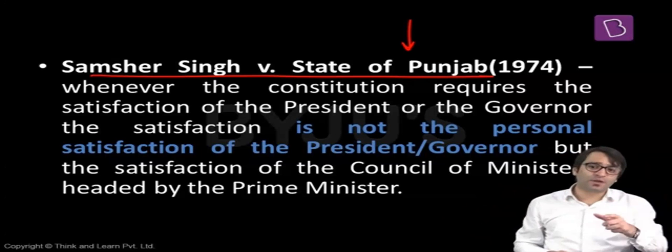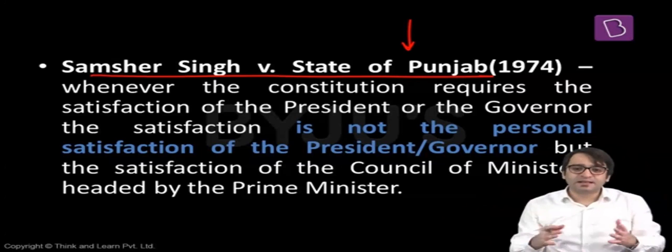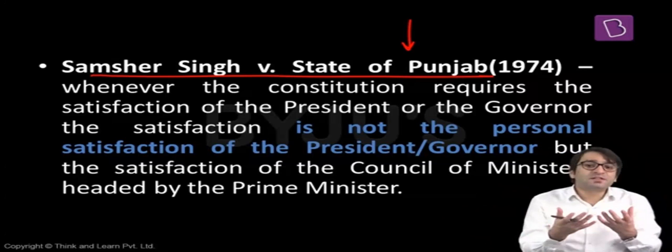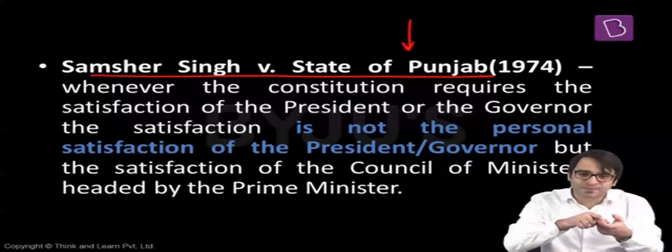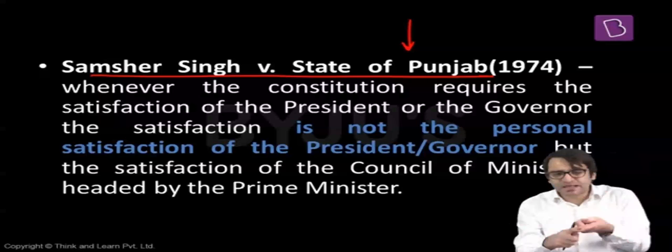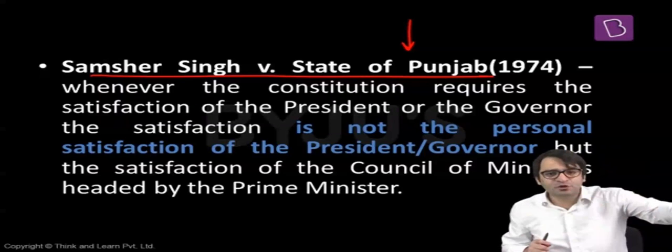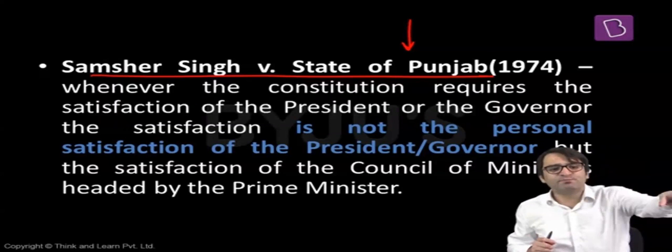of India. The Supreme Court in Shamsher Singh versus State of Punjab made it clear that it is not the personal satisfaction of the President. It is the satisfaction of the Council of Ministers headed by the Prime Minister. That means unless and until the Council of Ministers headed by the Prime Minister recommends to the President that you impose national emergency, the President cannot do that on his own.